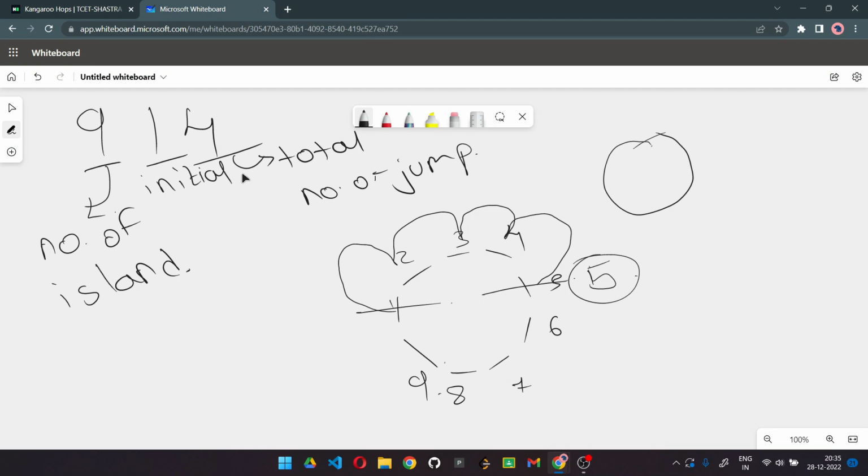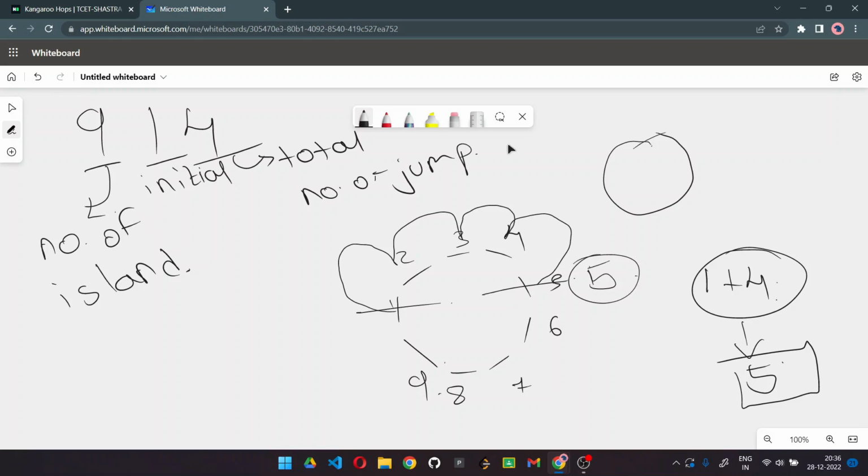Now try to understand how we got the final position of the kangaroo. We have simply added the initial position of the kangaroo, that is 1, with the number of jumps he can make. The number of jumps was 4, so it gives 5, which represents the island at which the kangaroo is present at the last. So that's our very first case. We just have to add the initial location of the kangaroo and the total number of jumps he can make.